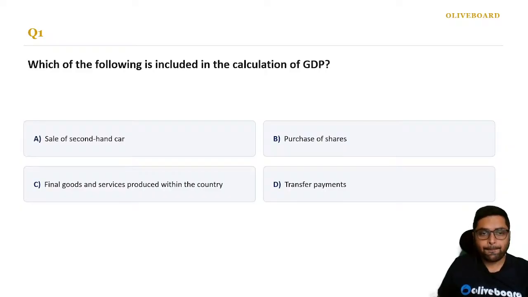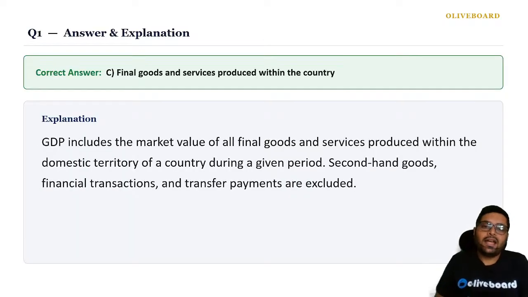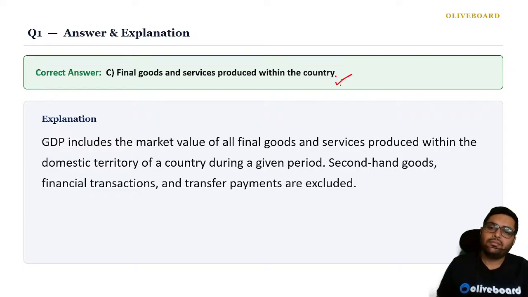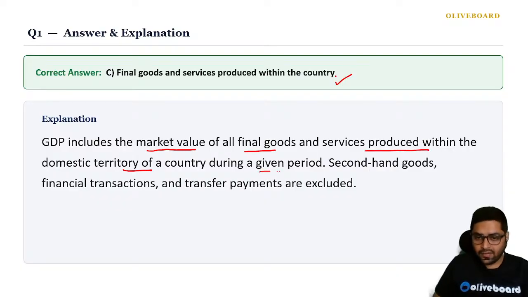What do you think? So it is final goods and services produced within the country. Correct? GDP includes the market value of all final goods and services produced within the domestic territory of a country during a given period, usually a financial year.